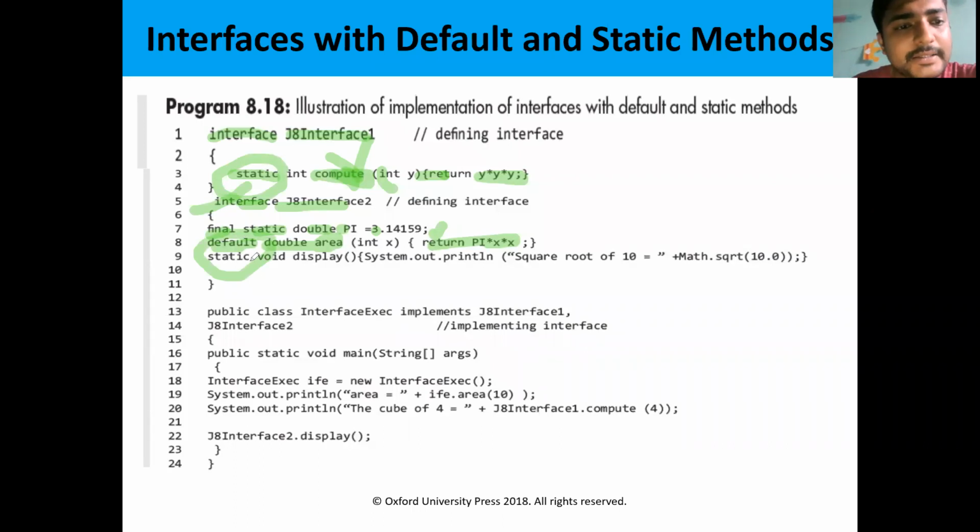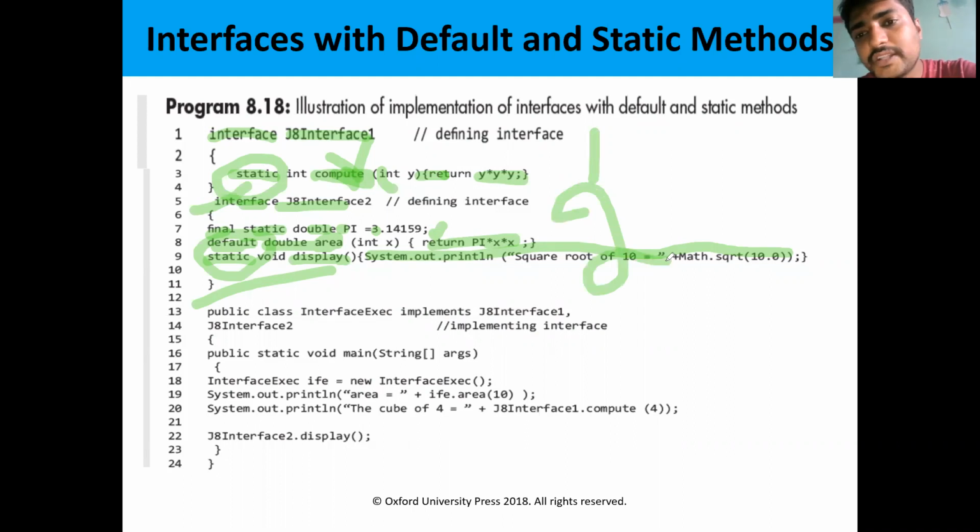Then I am using the keyword static and defining another method, display. So the method definition also came here. This is all about interfaces. I am defining two interfaces here: this is interface 1, this is interface 2. These two interfaces are defined by using the keywords default and static. That means I am defining the methods by using the default keyword as well as the static keyword.